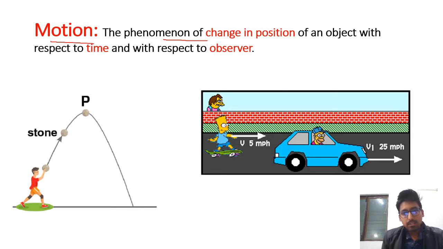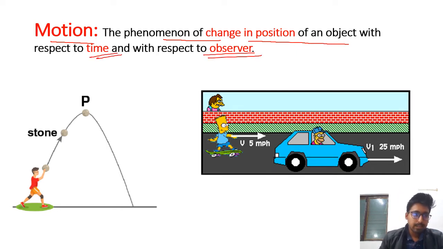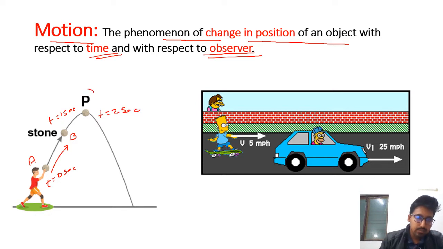Motion. Motion is the phenomenon of change in the position of an object with respect to time and also with respect to the observer. Let's say this boy throws the ball in the upward direction, initially at point A, let t equals 0 seconds. At t equals 1 second, this ball reaches point B. At t equals 2 seconds, let's say this ball reaches point P. Since the position of the ball is continuously changing with respect to time, we can say that the ball is in motion.